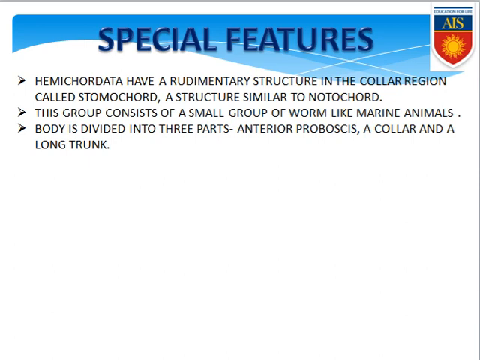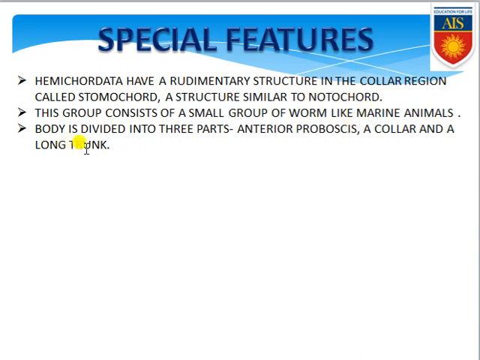Now we have come to the special features of the organisms belonging to Hemichordata. Hemichordates have a rudimentary structure in the collar region or the mouth region, that's why they are called stomochord. Keep it in your mind, the notochord which is present is the precursor form, the rudimentary structure, and it is present only in the collar region and mouth region. That's why this structure is similar to the notochord. This group consists of a small group of worm-like marine animals. Keep it in your mind, this specific phylum contains a small group of worm-like animals, and they are marine animals.